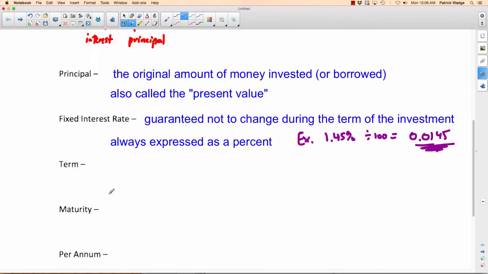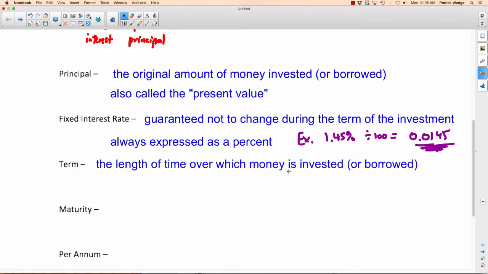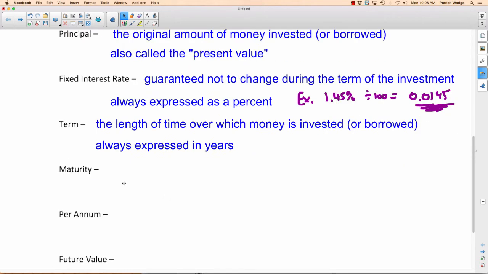So another word for time is term. A term is the length of time over which the money is invested or borrowed. It's always expressed in years, as I said. Okay, maturity.